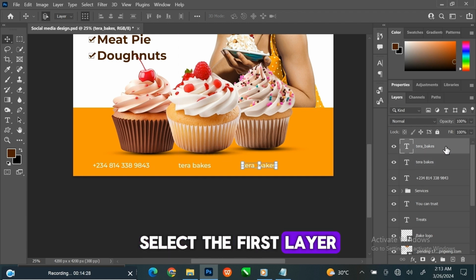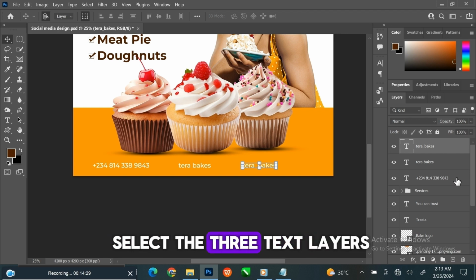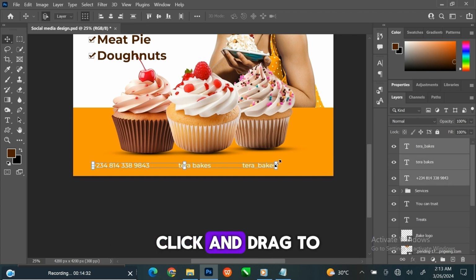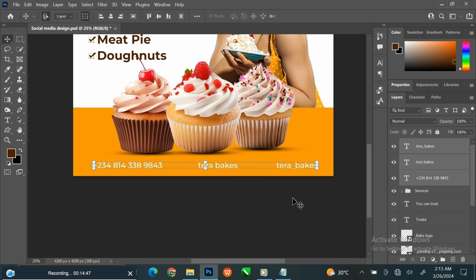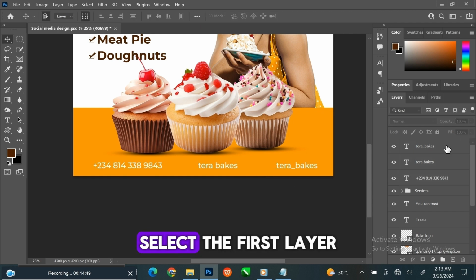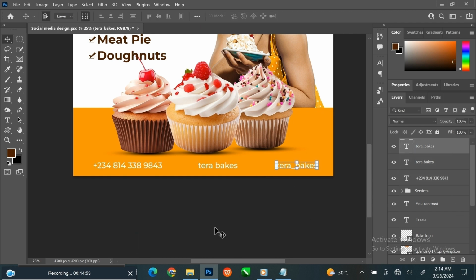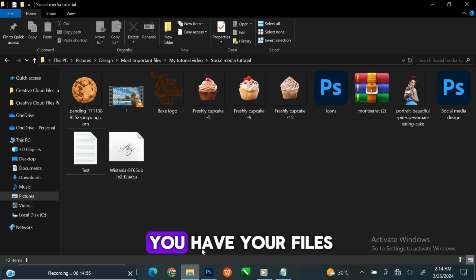Select the first layer. Hold the Shift key to select the three text layers. Click and drag to increase the size. Select the first layer. Open the folder where you have your files.